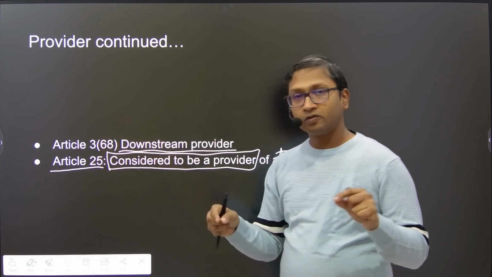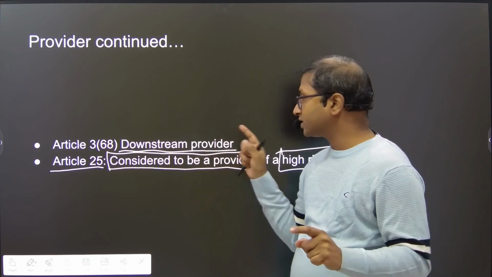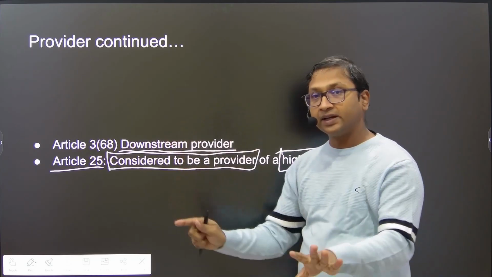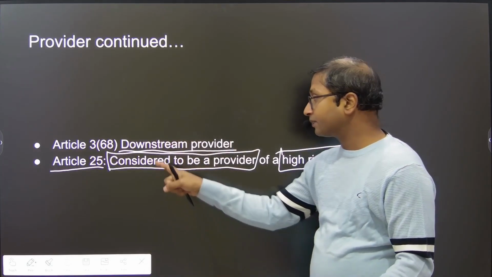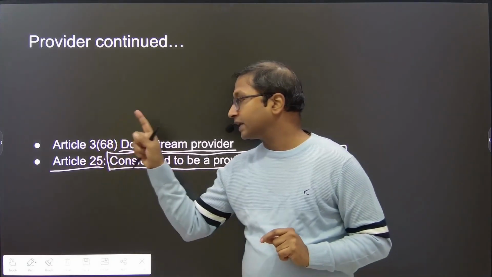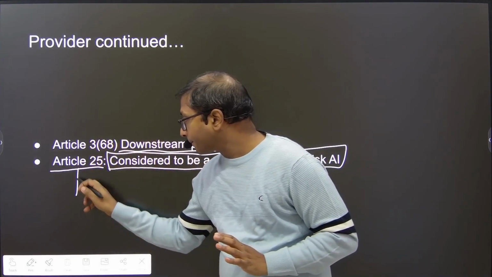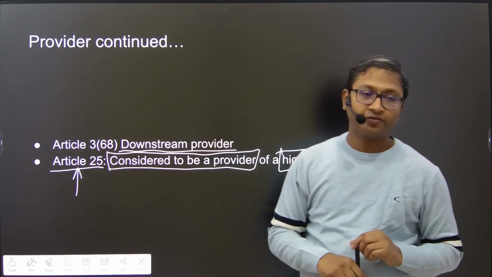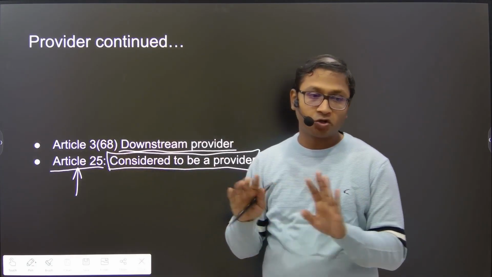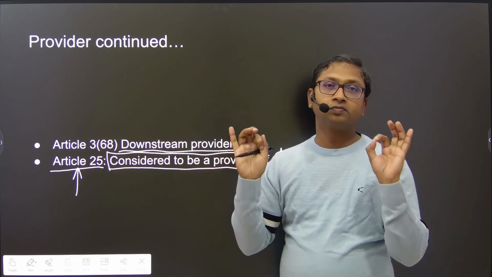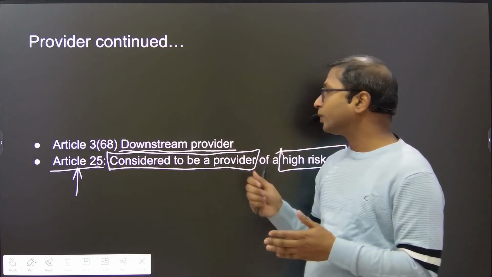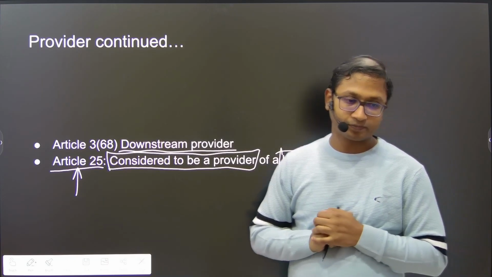Article 3.68, where the definition of downstream provider is provided. And Article 25, where it is said that an entity that is not a provider as such may be considered to be a provider of a high risk AI under certain conditions that we'll talk about when we get to Article 25. The idea here was that it's not just Article 3, Clause 3 that makes one a provider. There are other ways as well, and we'll talk about these things in detail once we arrive there.